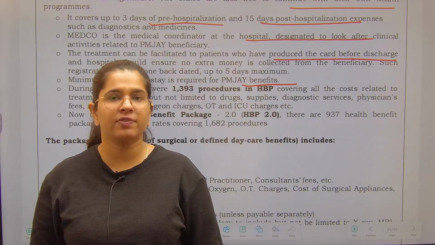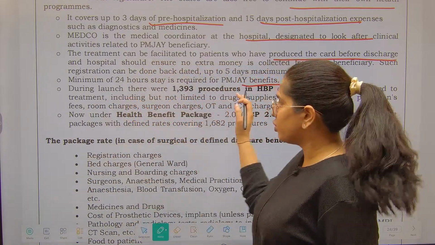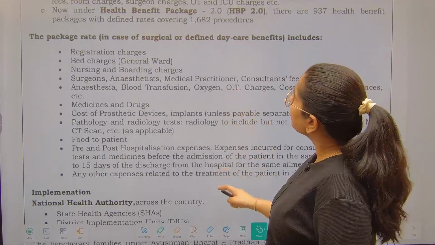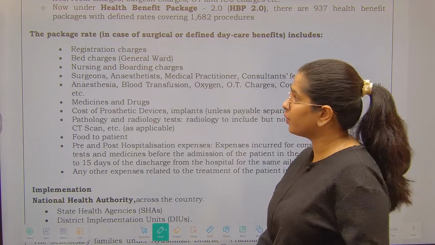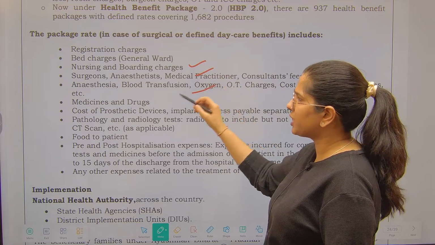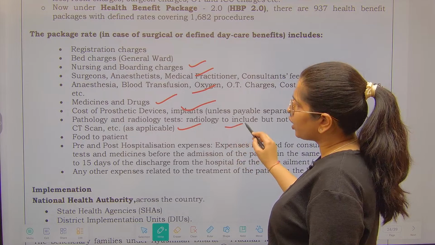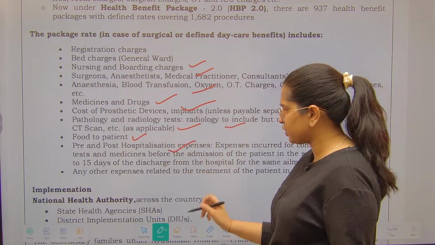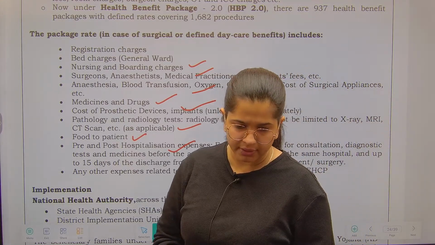Health benefit packages talk about what kind of services have been included under this particular scheme. Now what is included under the package rate? These are all the services included, like registration, bed, nursing, surgeon, anesthesia, blood transfusion, medicines, prosthetic devices, pathology, radiology tests, food to patients, pre-hospitalization, post-hospitalization expense, and any other expense that needs to be covered.